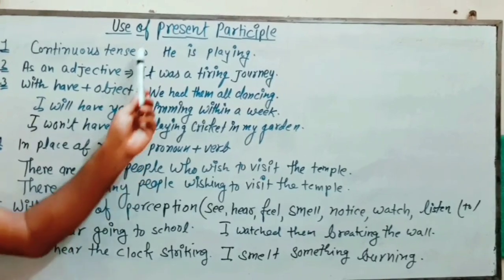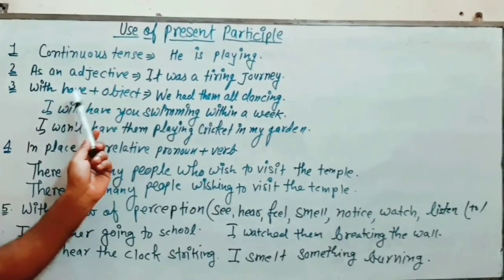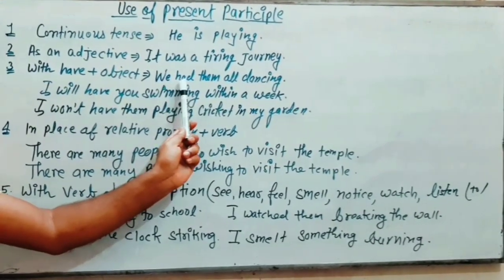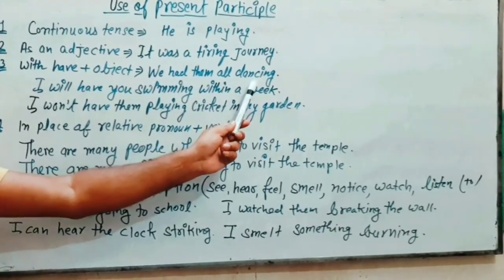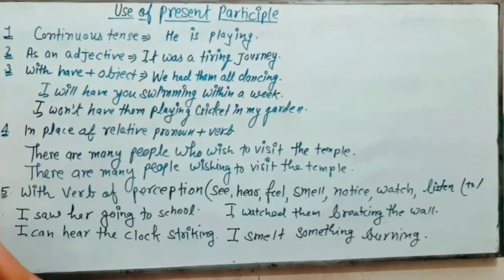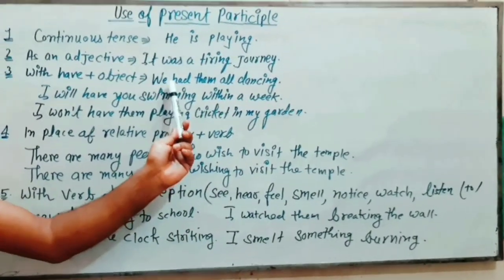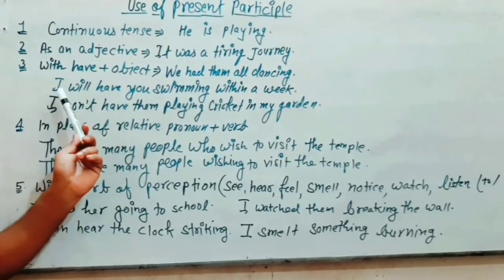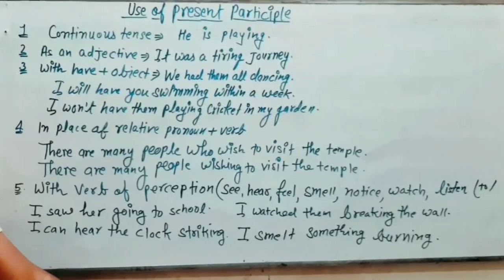We use present participle whenever there is an object after have. For example, we have or had, you can write we had them all dancing. We had them all dancing, or we have them all dancing. In present we can use we have them all dancing, and in past we can have we had them all dancing. One more example, I will have you swimming within a week.